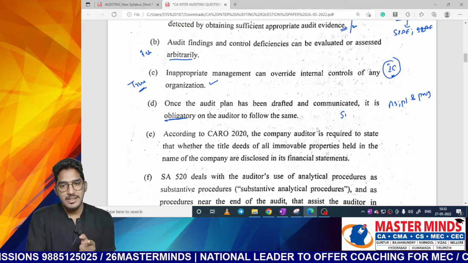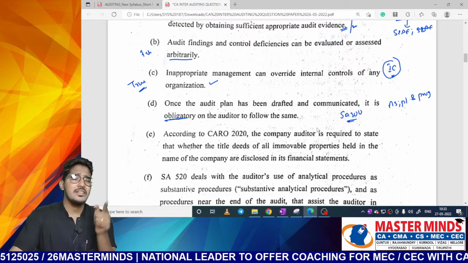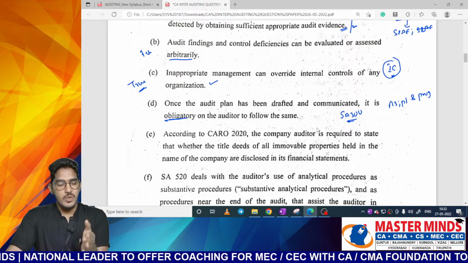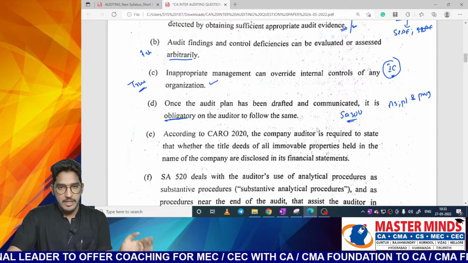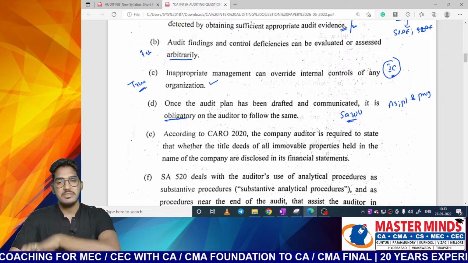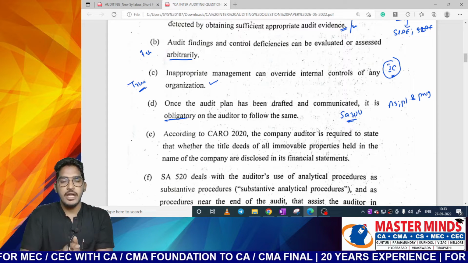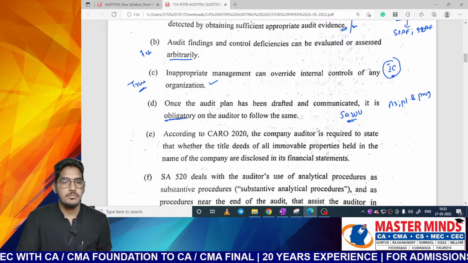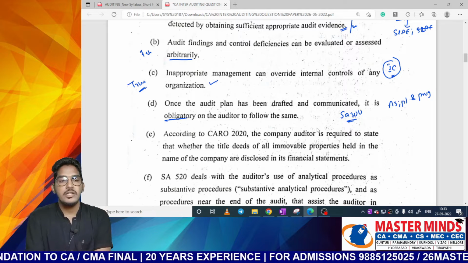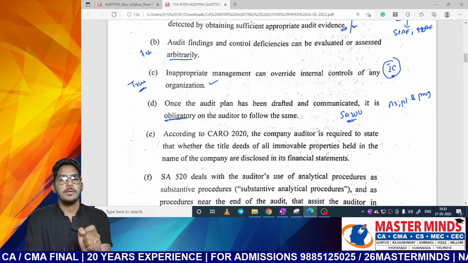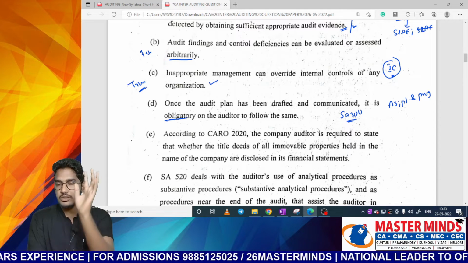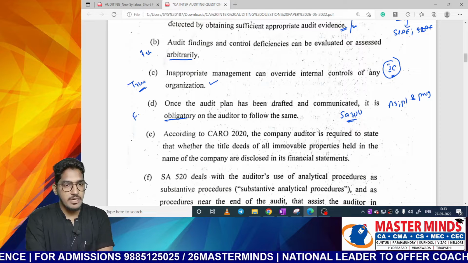Because SA 300 clearly says that planning is a continuous process. It is not a discrete phase of audit. So at the beginning of the audit, we might develop an audit plan, but during the course of audit, we might get some extra information. We might get some change in the information. We might sometimes get contradictory information. So whenever you get to know this kind of extra information, it becomes necessary for the auditor to change the audit plan, to revise the audit plan. So it is not mandatory for the auditor to follow the audit plan strictly. Because of certain circumstances, sometimes you might be required to change the audit plan accordingly. So the given statement is false.